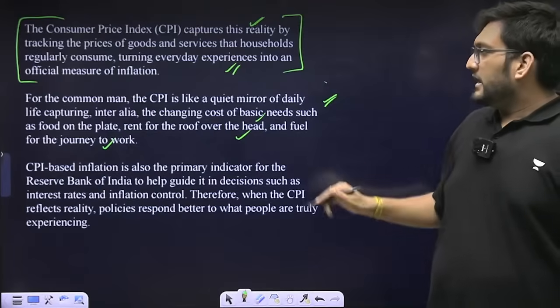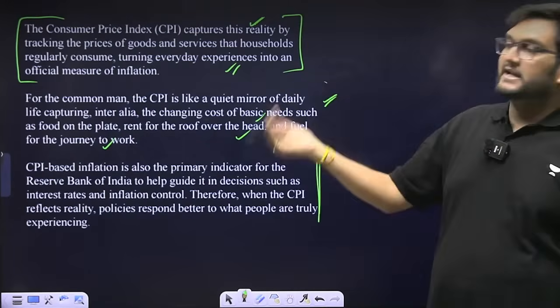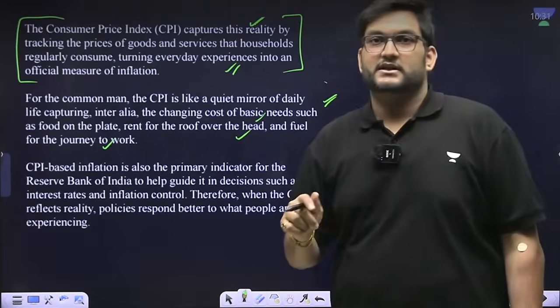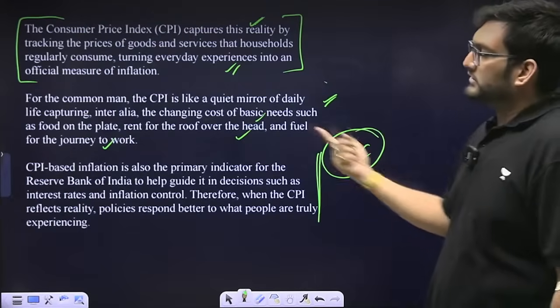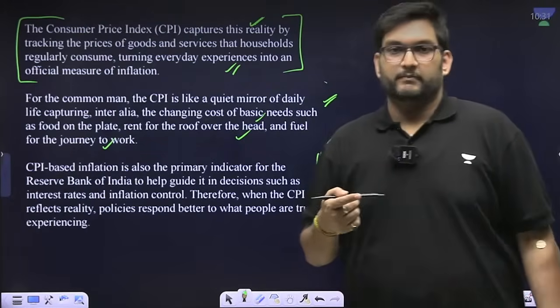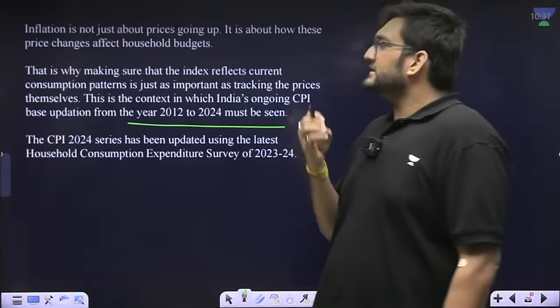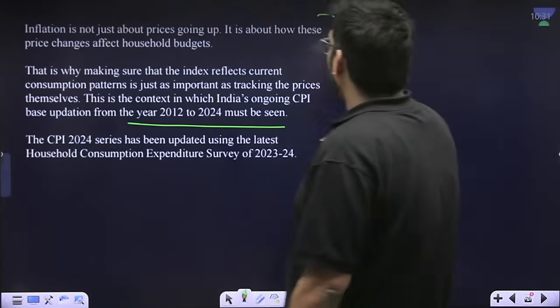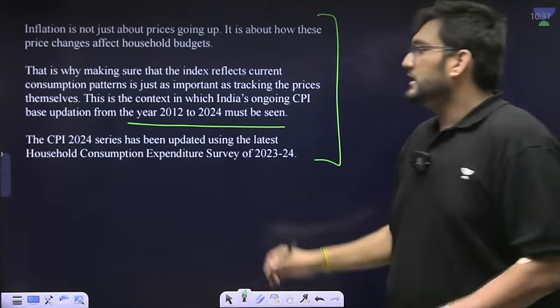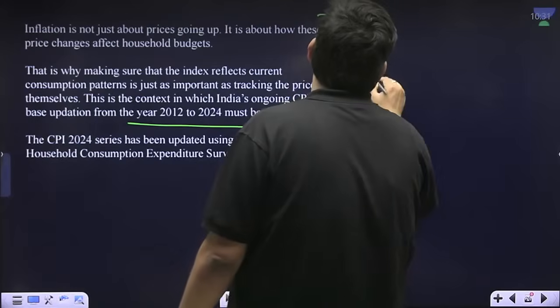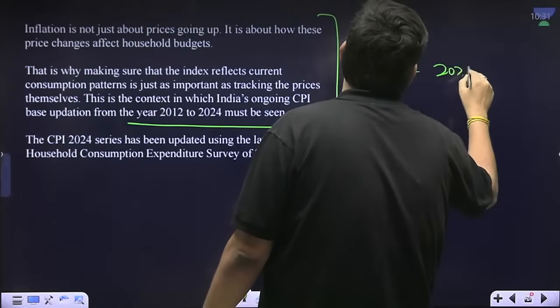Even the RBI takes a call on inflation, and the Monetary Policy Committee, the MPC, also takes a call looking at CPI inflation. Therefore, CPI is important. And that is why two major changes were brought into the CPI. This is very important. First is the base year, 2012 to 2024.